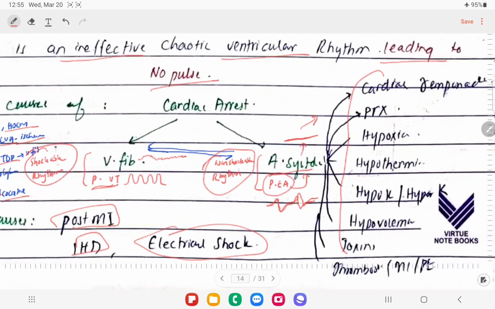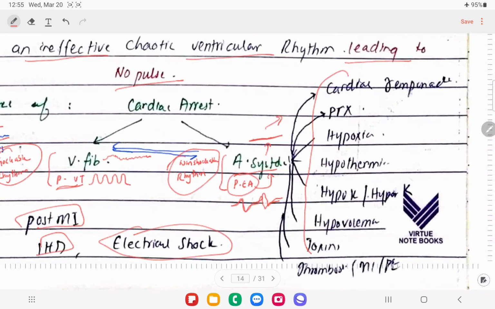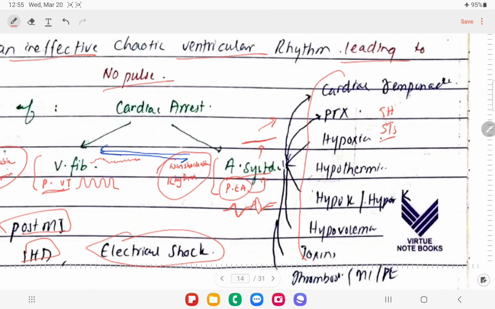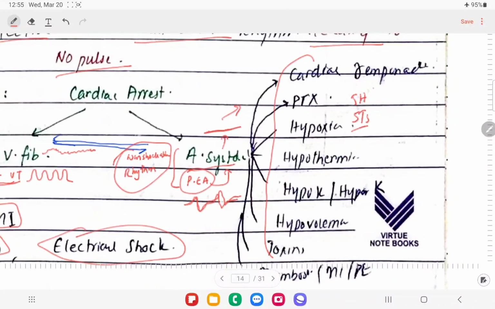So if we talk about asystole or pulseless electrical activity, we have basically 5Hs and 5Ts, right? These are the important causes of asystole and pulseless electrical activity. Okay, so the 5Hs include the first one, hypoxia, right? Another one is hypothermia, right?